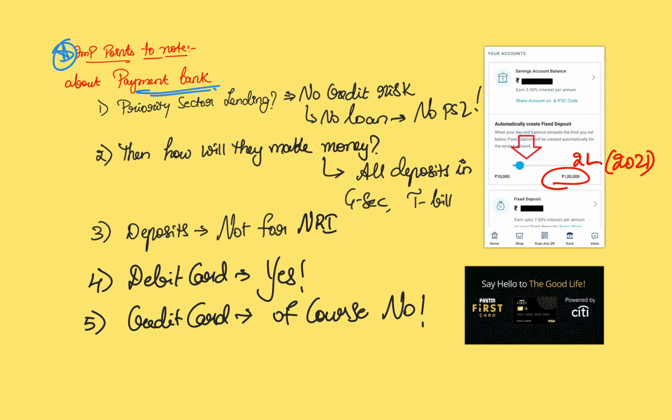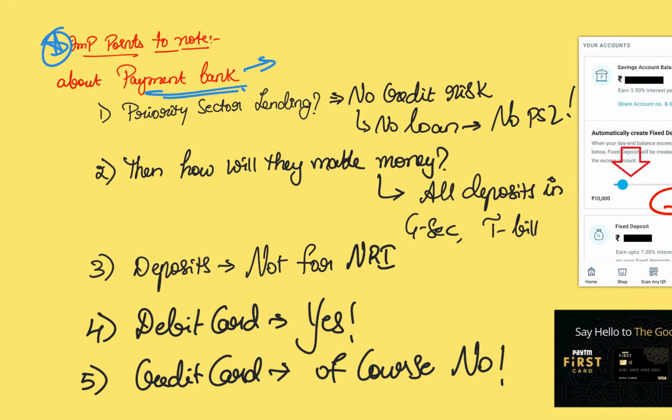So, first of all, we discussed that payment banks will not have credit risk. Now, when you say there is no credit risk, there will be some follow-up questions. A normal aspirant might ask, is there any priority sector lending norm applicable to the payment bank sector? When I say there is no credit risk, it means that these banks are not allowed to give loans. Then when there are no loans given, where is the question of priority sector lending? There is no lending at all. Forget about priority. So obviously there is no PSL.